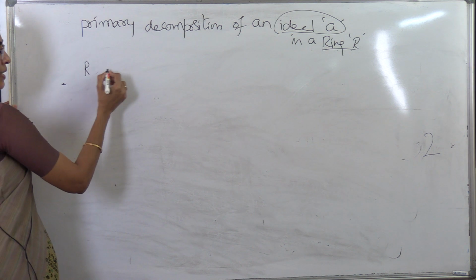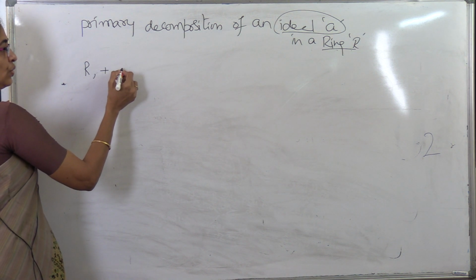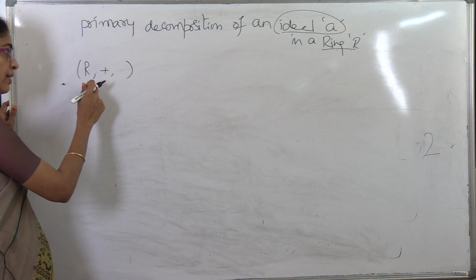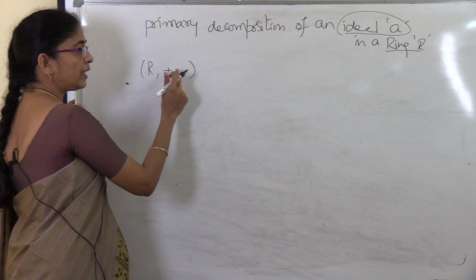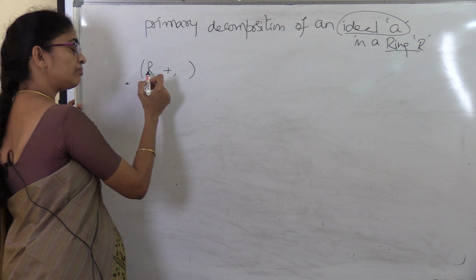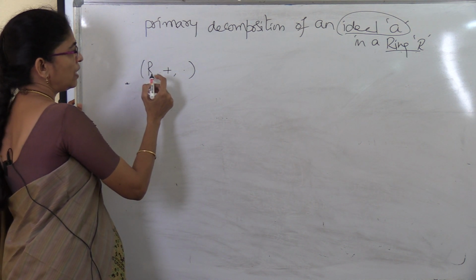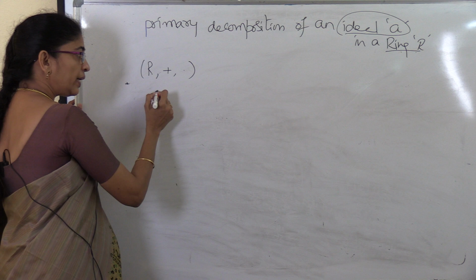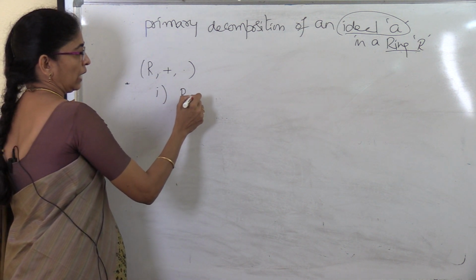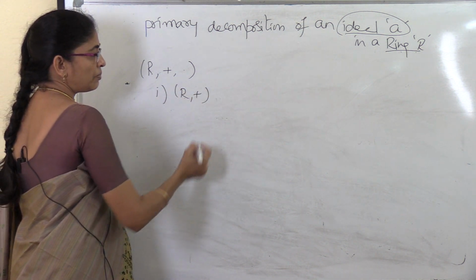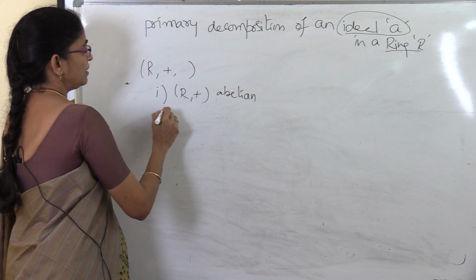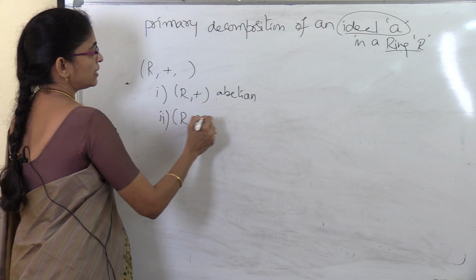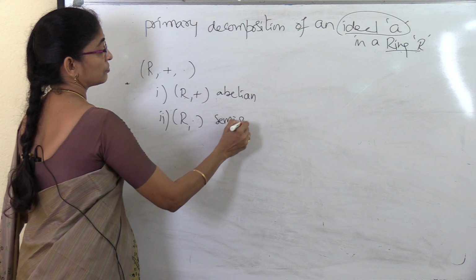A ring is an algebraic structure with two binary operations. Let R be a non-empty set, and plus and dot be two binary operations defined on R, which is called a ring if it satisfies these properties. First, (R, +) is an abelian group. Second, (R, dot) is a semigroup.